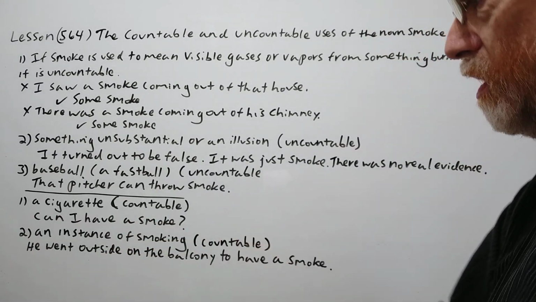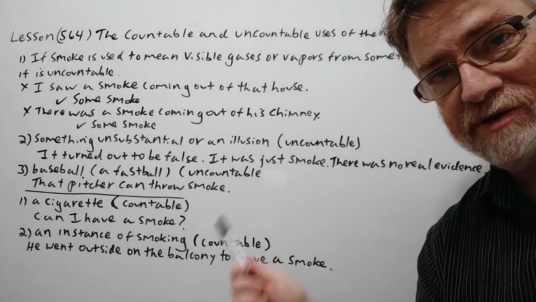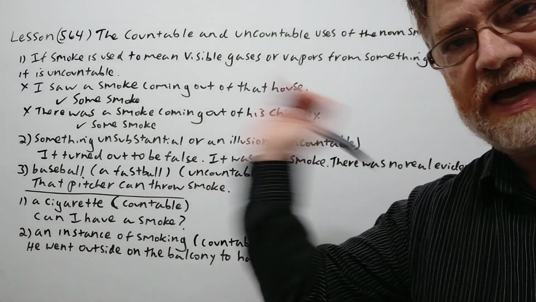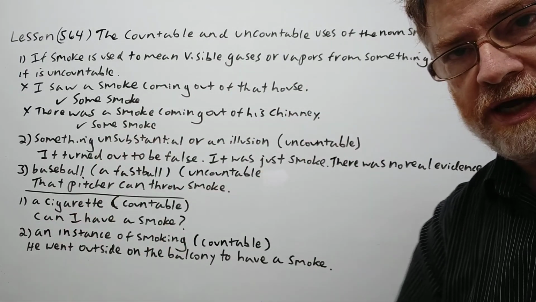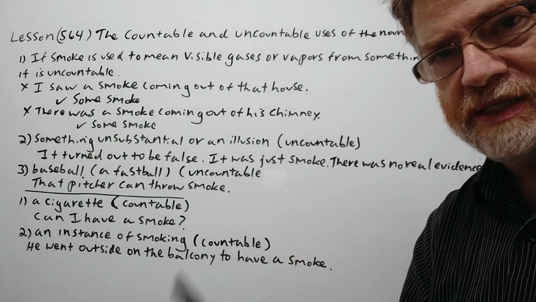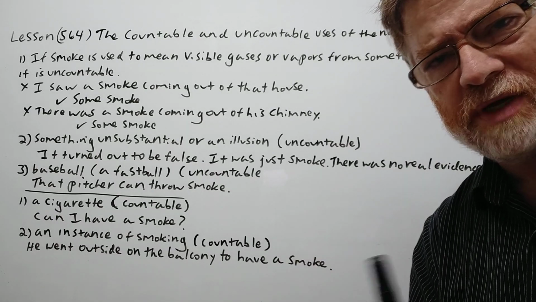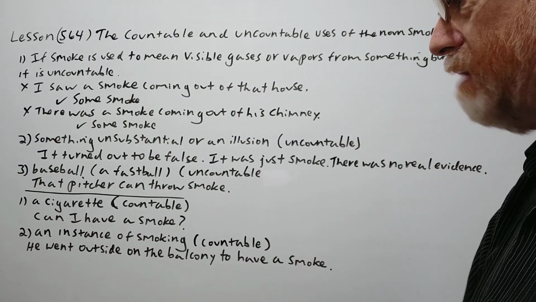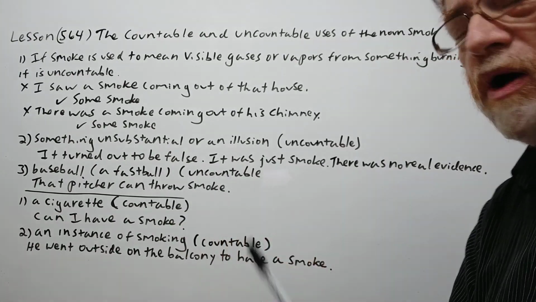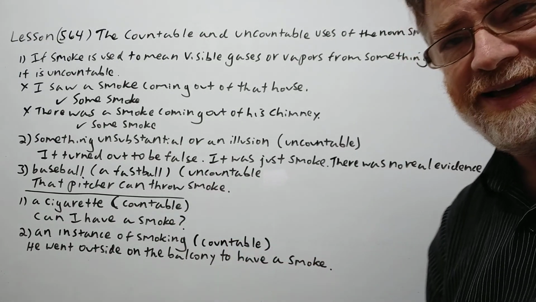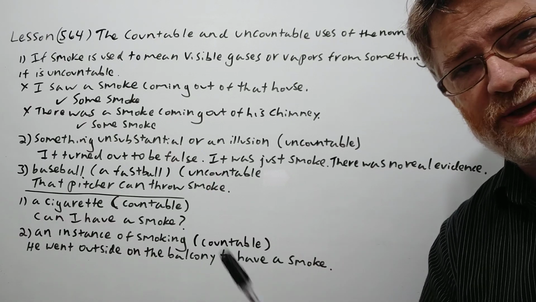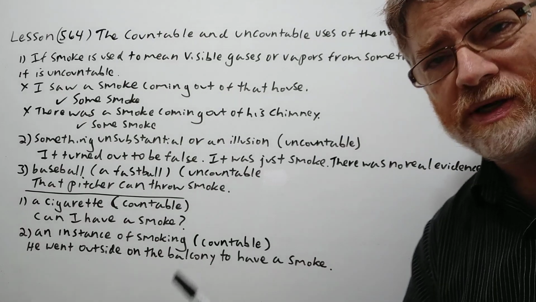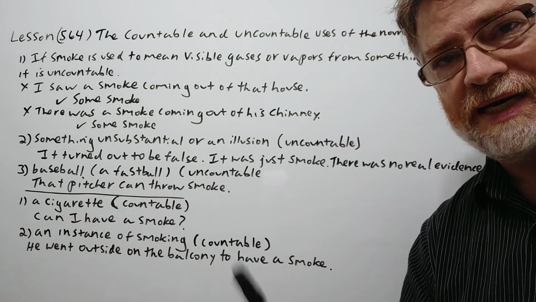All right, the third one, baseball. Actually, this one almost seems like it should be countable, but it is uncountable. In baseball, a smoke really refers to a fastball. If a pitcher can throw very, very fast speeds, probably close to 100 miles per hour or something like that, we would say that he throws smoke. So again, it's uncountable in this sense. You would say that pitcher can throw smoke. We don't say he threw a smoke. You say he threw a fast pitch, but you can't say he threw a smoke. You would say he threw smoke. "Yes, he's throwing smoke today."